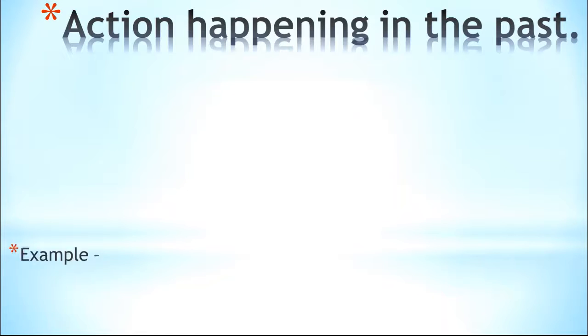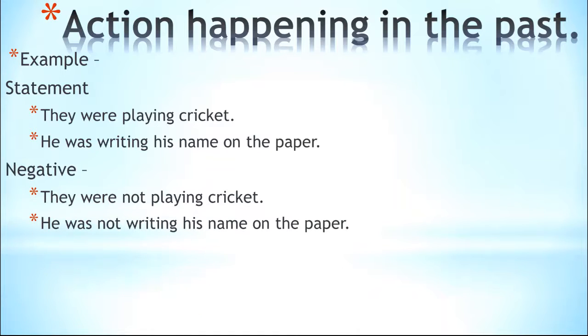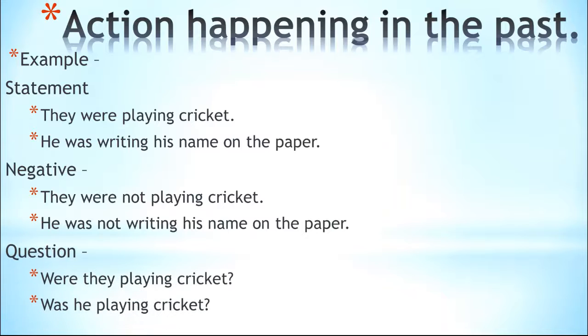Action happening in the past, something that was happening in the past. They were playing cricket yesterday, or even today if it is an hour ago. They were playing cricket, but now they are not playing, you can say this. He was writing his name on the paper. They were not playing cricket at all. He was not writing his name on the paper. Were they playing cricket? Was he playing cricket? For one person you can say, was he playing cricket?